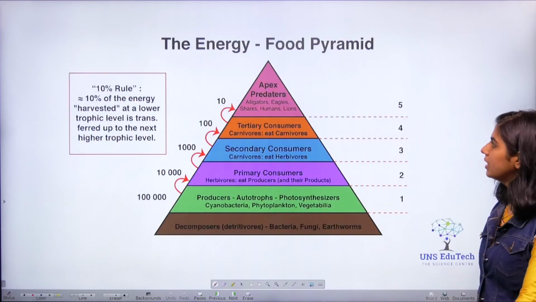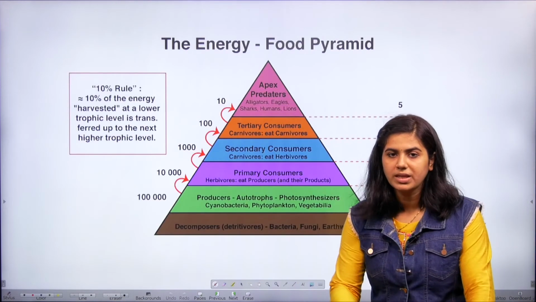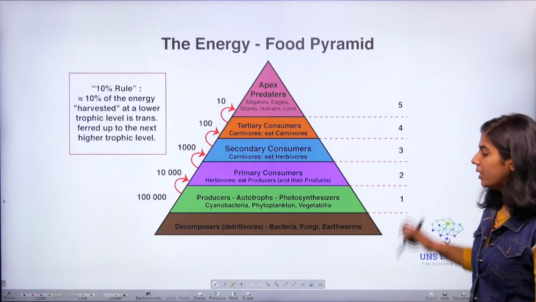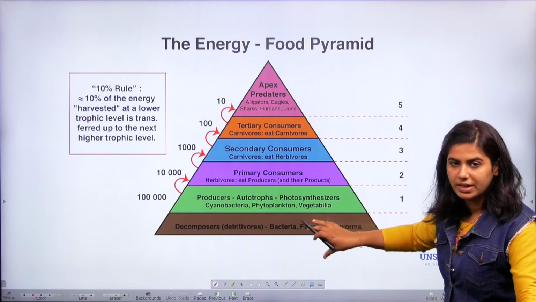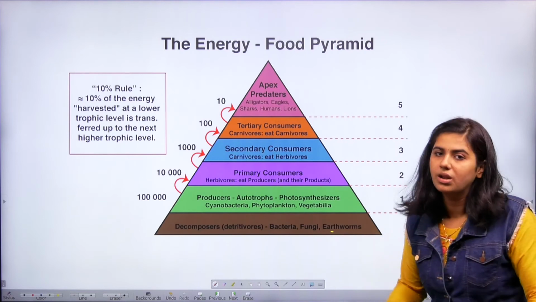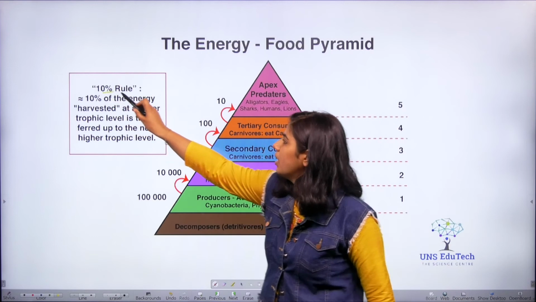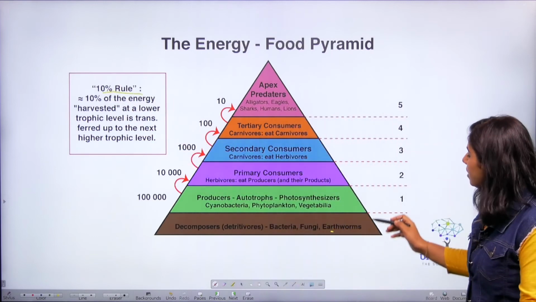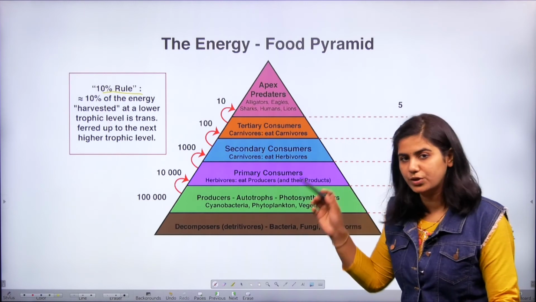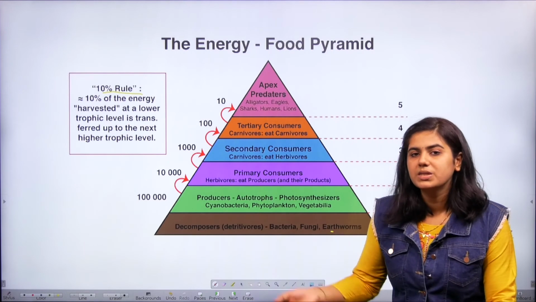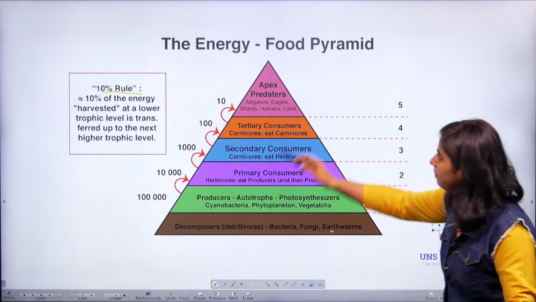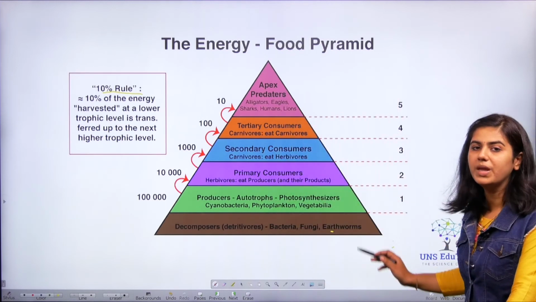Now, the final one is the pyramid of energy. One thing that you can definitely see here is the pyramid of energy will always be upright, because whatever energy a trophic level captures, when it transfers to the second trophic level, majority of the energy is lost. So, here you can see the 10% rule. The 10% rule is nothing but whatever energy is captured in a trophic level, only 10% of it is transferred to the second trophic level. The 90% of the energy is lost through excretion and respiration. So, a pyramid of energy will always be upright.